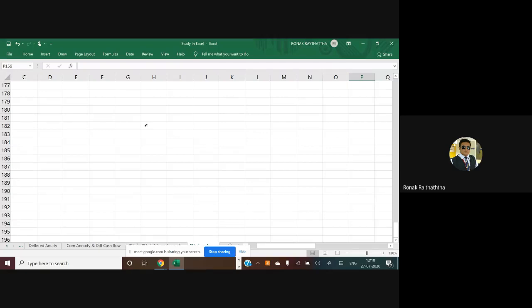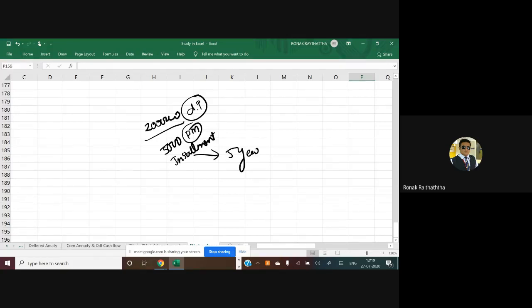Say I am going to do the down payment of 2 lakhs rupees. This is my down payment. And I am going to pay 5,000 rupees per month as an installment. Right? For how many years? For 5 years. So what is the amount of loan taken? Who will tell me whether it's an annuity or single transaction or differential cash flow?